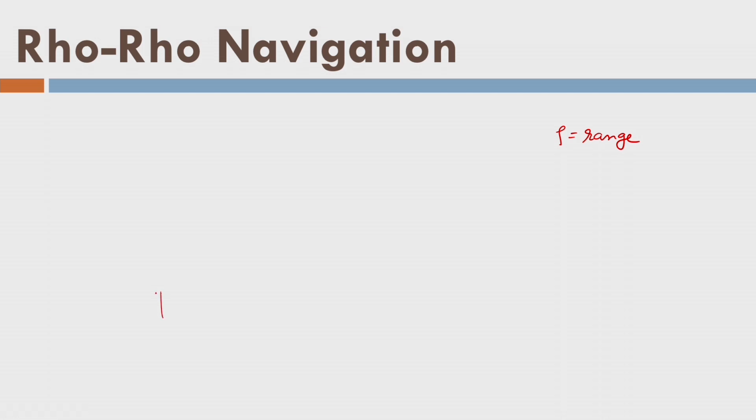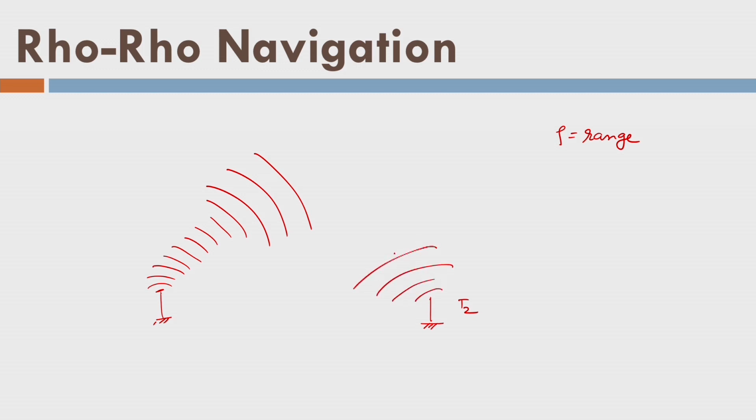Let us say there is a transmitter here and it is transmitting signals. The wavefronts are like this. And there is another transmitter here, let's say T2, and it is also sending wavefronts or pulses. So now I can find out the intersection of these two pulses or wavefronts.